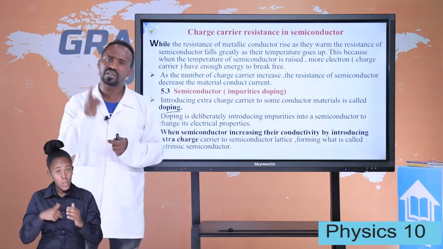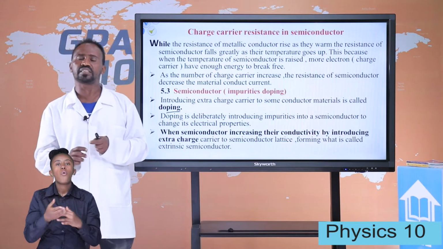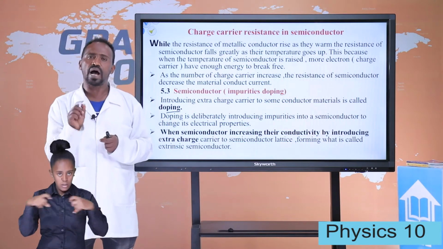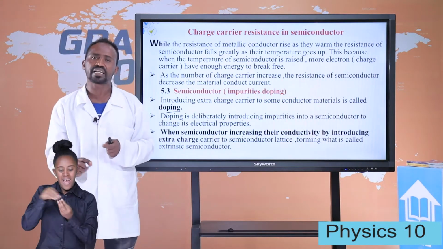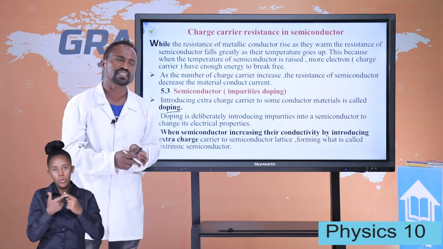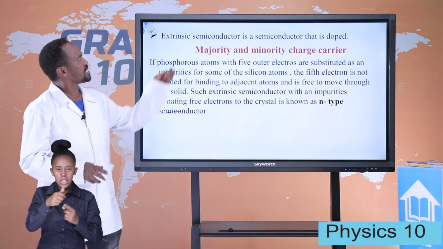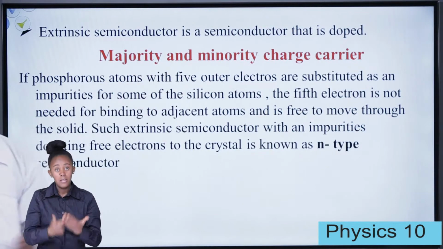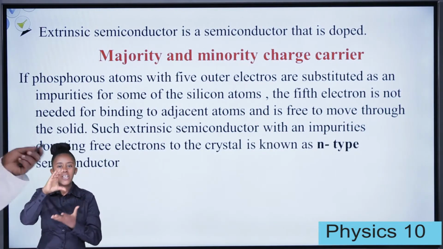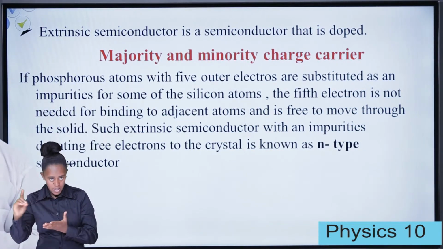We say that a semiconductor becomes a good conductor of electricity in two ways. One is by adding impurities, the other is by raising its temperature. So an extrinsic semiconductor is a semiconductor that is doped. So let's see majority and minority charge carriers.